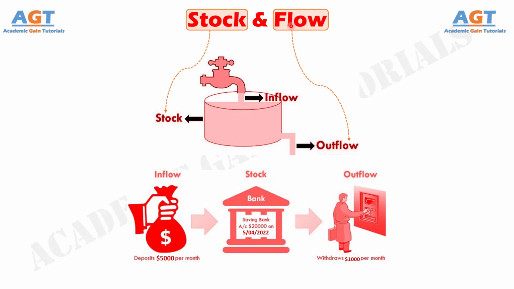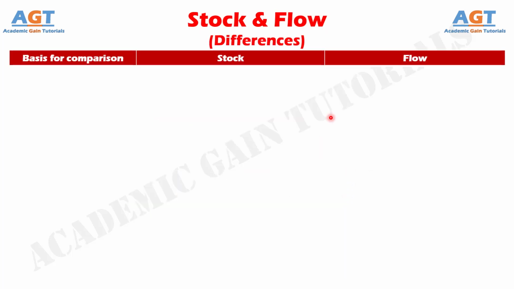For example, while savings is stock, investment is a flow. The distance between two places is a stock, but the speed of the vehicle is a flow. Similarly, income is a flow, whereas wealth is a stock. So, let's look into the basic differences between stock and flow in a tabular form.